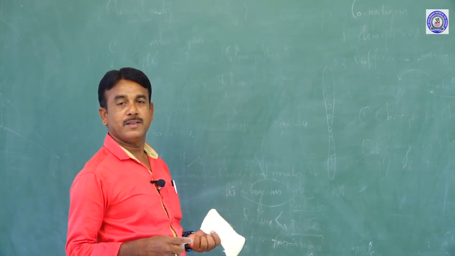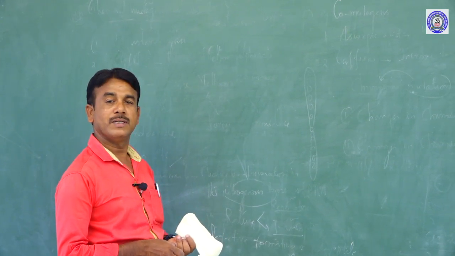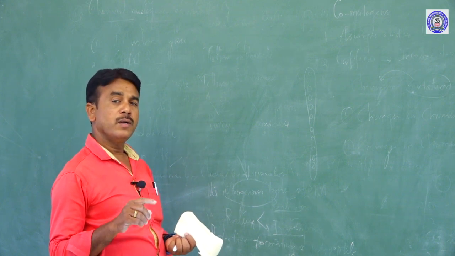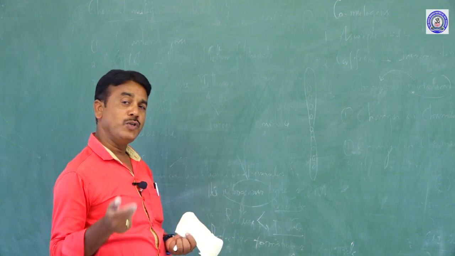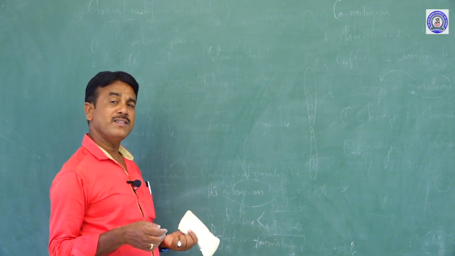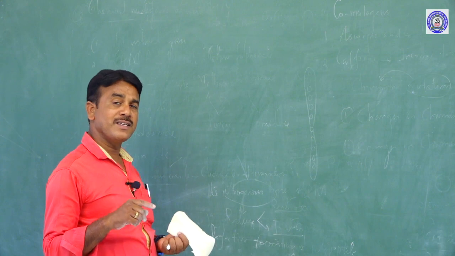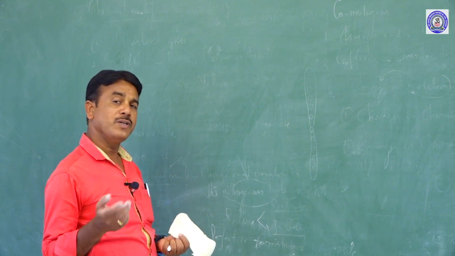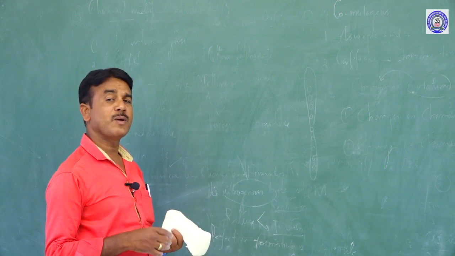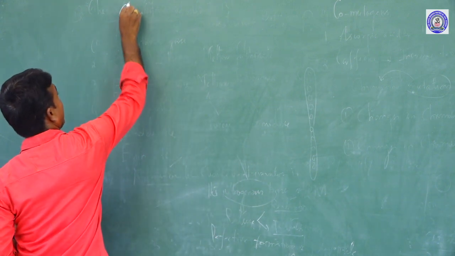Sometimes each and every kind of somatic cell has a different number of chromosomes. The chromosome number changes. How? Due to deletion or due to insertion. What is deletion? Loss of a chromosomal segment. What is insertion? Addition of a chromosomal segment. So due to insertion or due to deletion, some changes occur in the diploid set of the chromosome. That is commonly called chromosomal aberration.